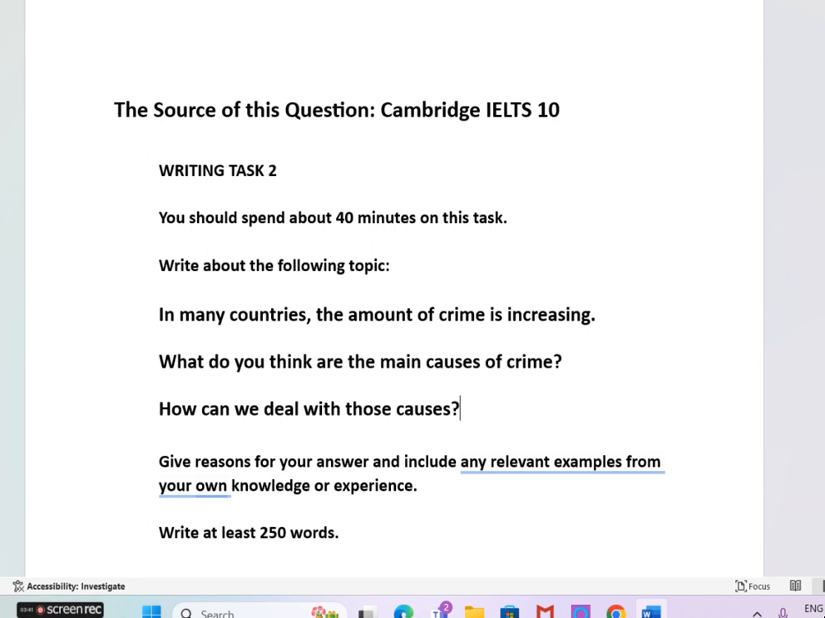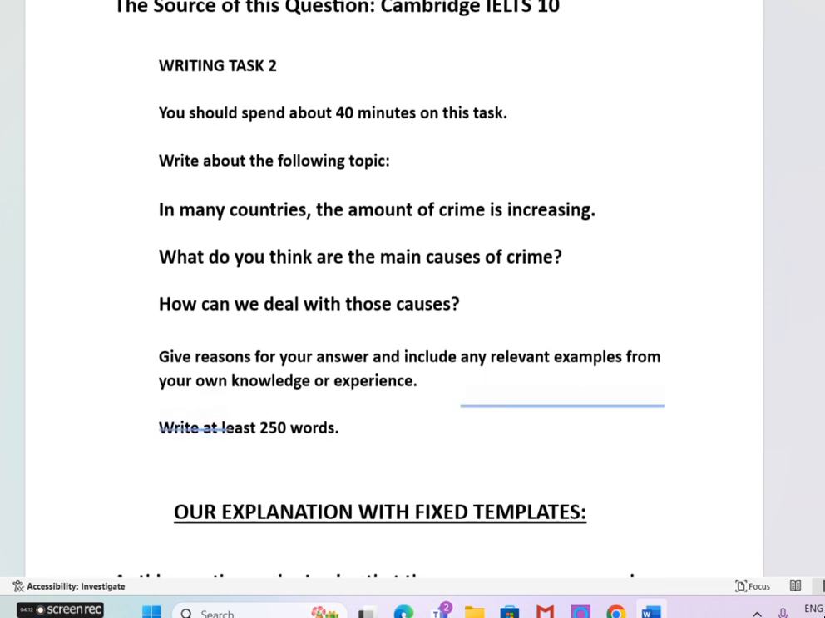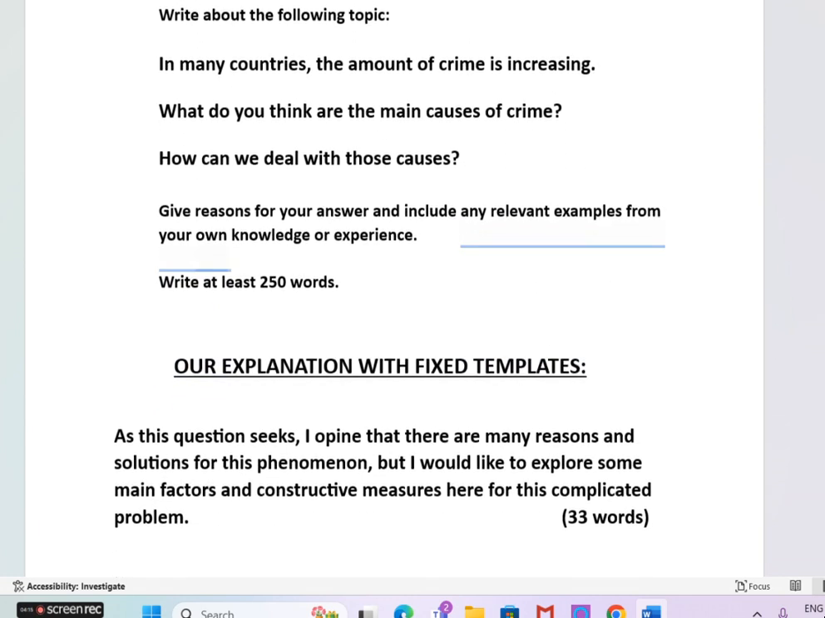Now look at the next instruction. Write at least 250 words. This is a minimum rule, minimum word limit. Of course, there is no maximum word limit for IELTS writing task 2, but please restrict to 280 words. So 250 to 280 words is an ideal length so that you can manage time better. Now move to our explanation with fixed templates.